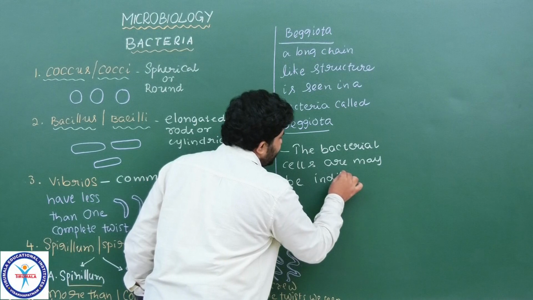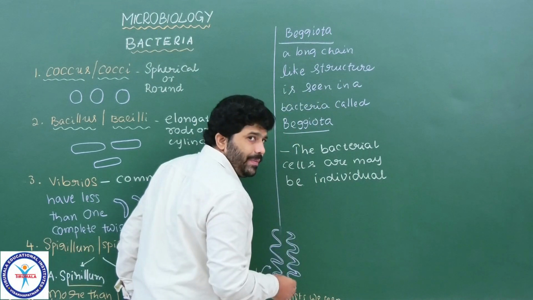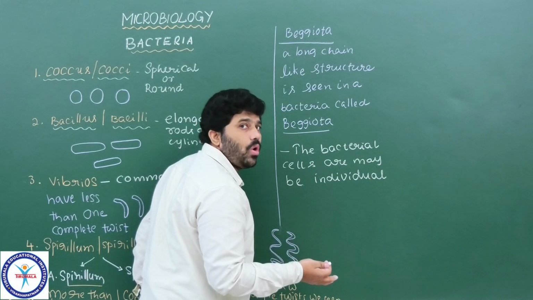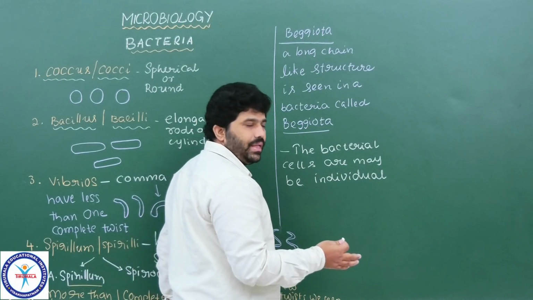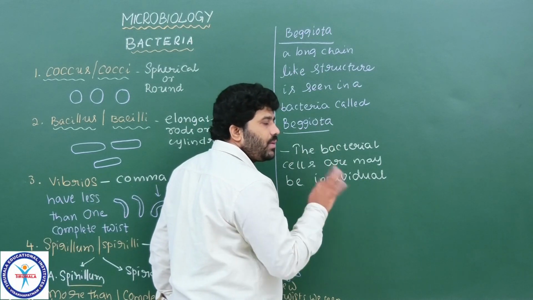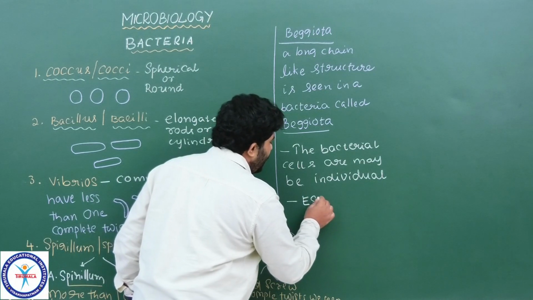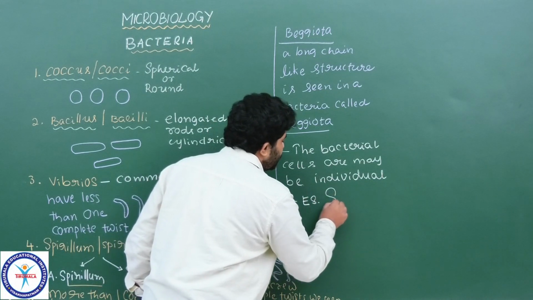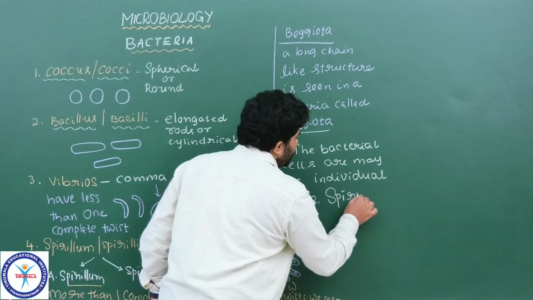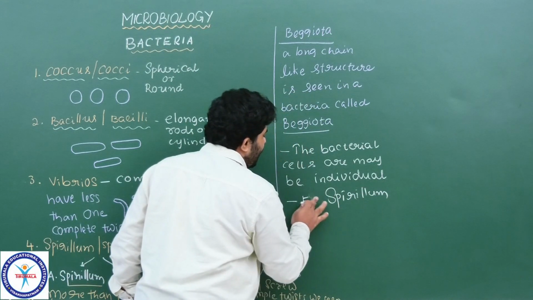The best exemplary bacterial cells which grow individually or independently, not making colonies, not gathering together, as individual organisms they survive. Such a kind of bacteria example is spirillum. What is it, students? Spirillum or spirilli. Here spirillum is single, spirilli is a group.